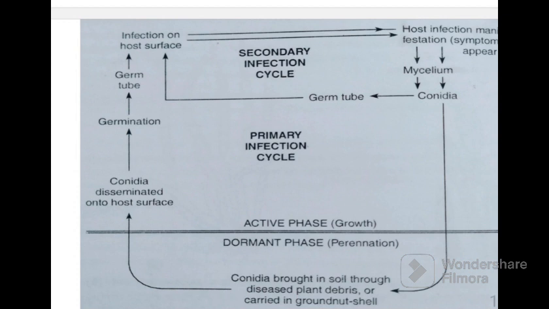So by understanding the kind of disease and the process of disease, you learn the management also. Here you understand that plant debris play a major role in this disease.